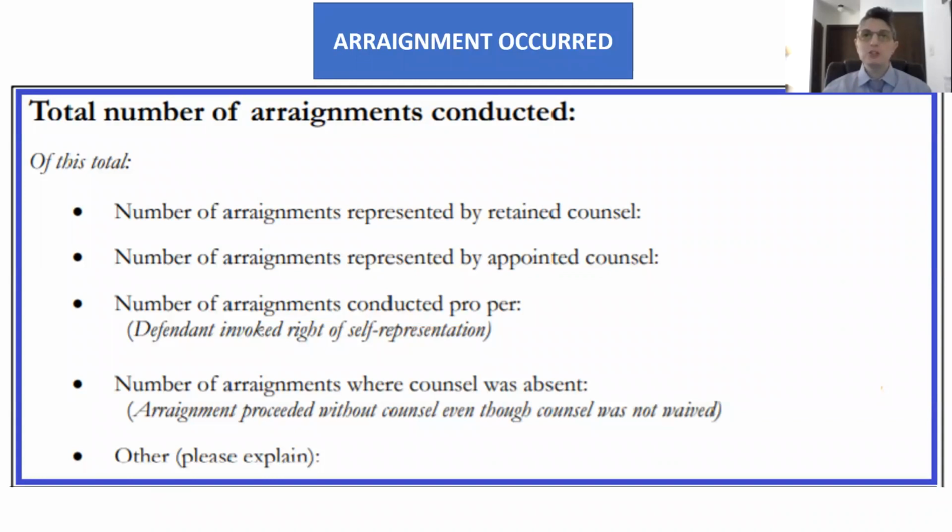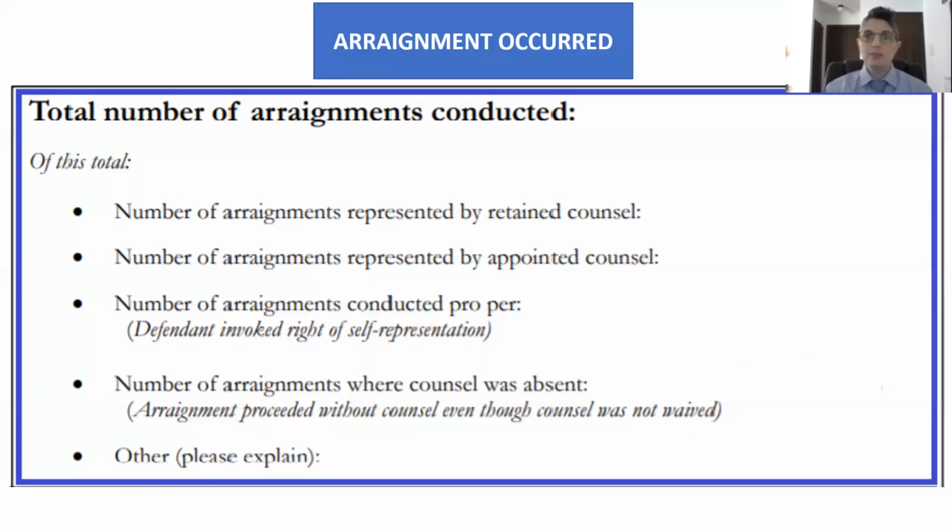The first prompt is total number of arraignments conducted. This refers to the total number of arraignments on relevant cases that were conducted during the reporting period. This total is the sum of defendants who were represented at arraignment by retained counsel, represented by appointed counsel, invoked their right of self-representation, had no counsel due to counsel's absence, or any additional categories that are relevant in your system. All cases in this broad category should be characterized by arraignments that actually took place.